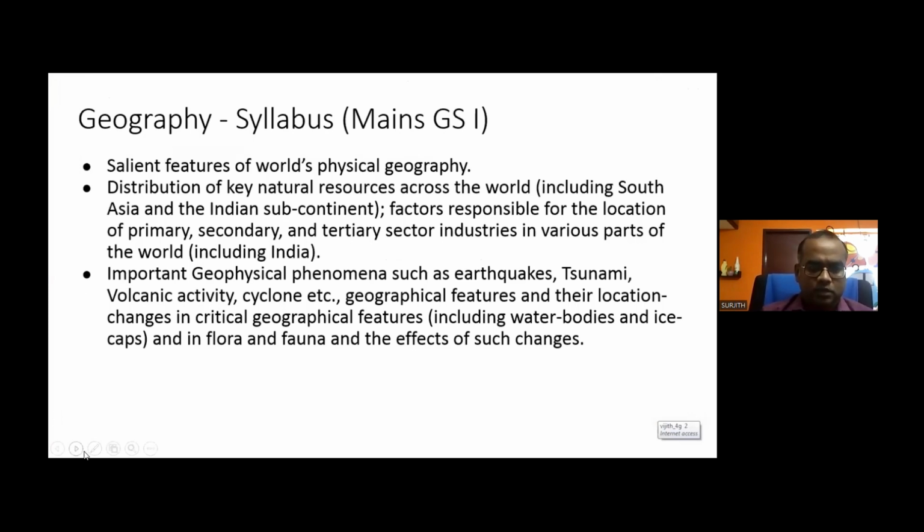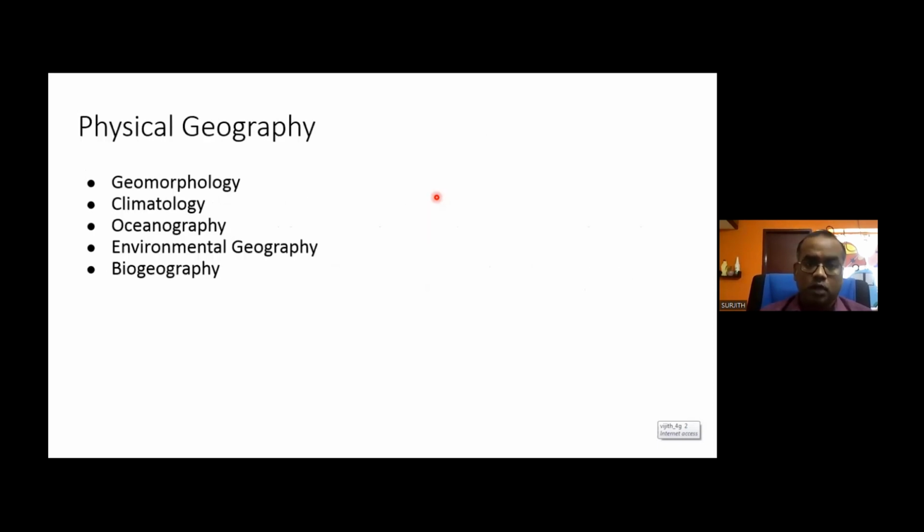Let's start with the syllabus directly. When we say geography, I hope you understand it falls under two heads: physical geography and human geography. Under physical geography, what we'll come across is geomorphology, climatology, oceanography, environmental geography, and biogeography. So under physical geography, we have all these heads: geomorphology, climatology, oceanography, environmental geography, and biogeography.